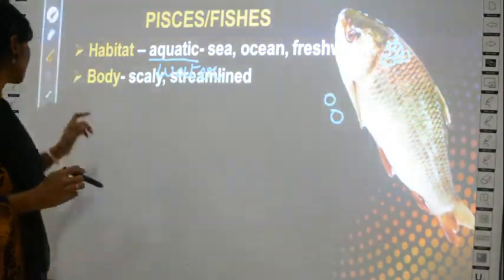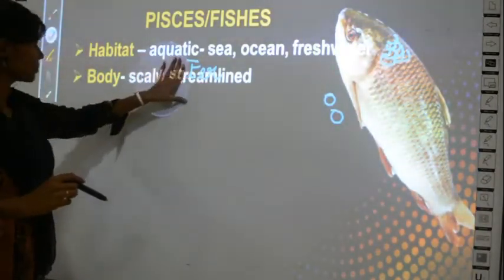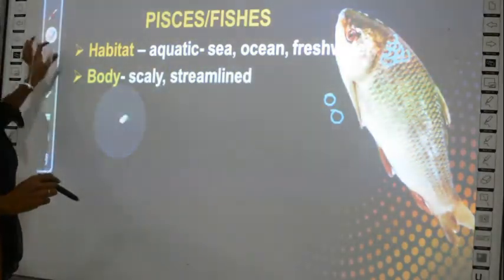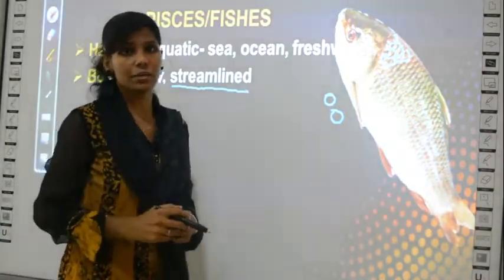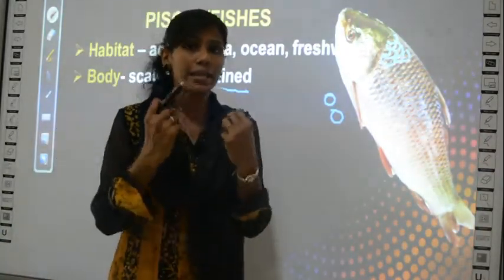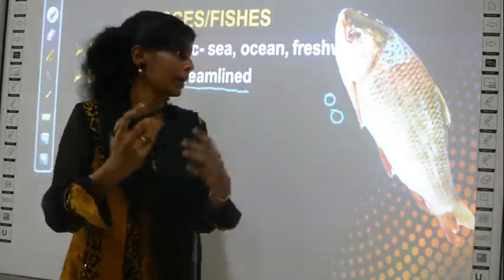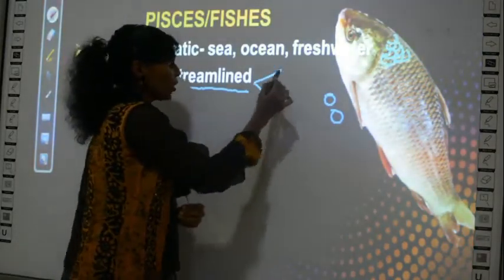What is this word streamlined? It may be new to you, I guess. So streamlined means it will have less resistance to either air or water.